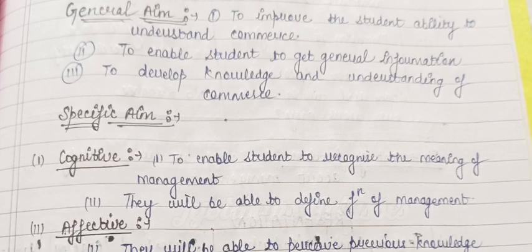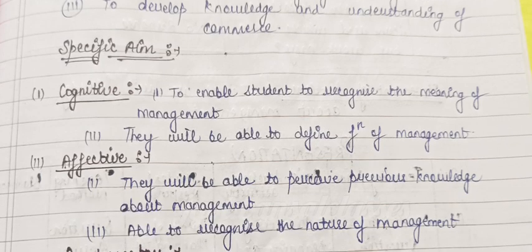First journal aim is to improve the student ability to understand the commerce. Next, to enable the student to get journal information. Next, to develop knowledge and understanding of commerce. Then we have some specific aim.